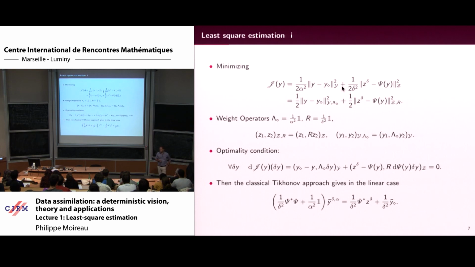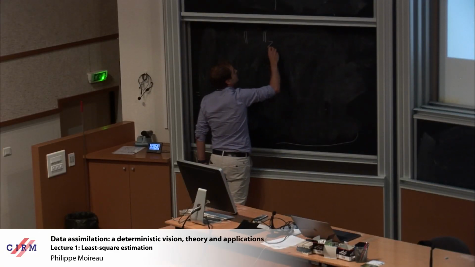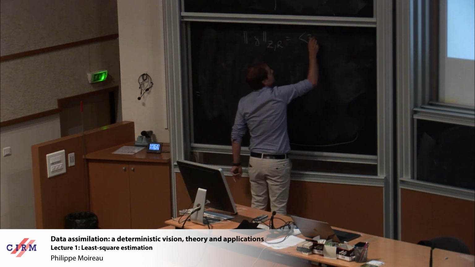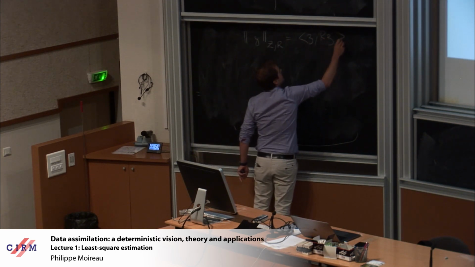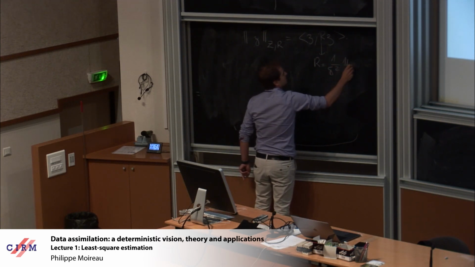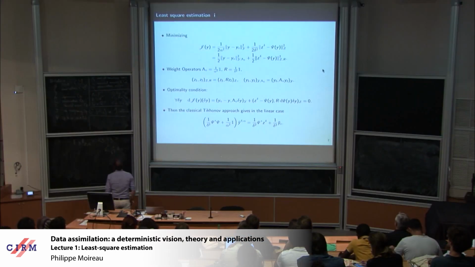To simplify the notation, I will always use a weighted norm, so that for example the second one means Z, R Z, and for R you could choose the identity, but you can choose a more clever operator.